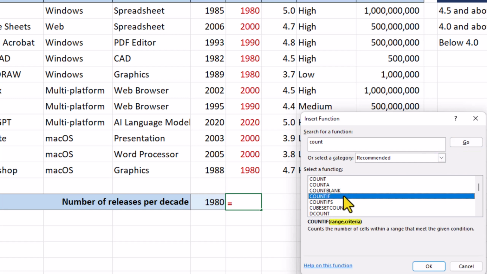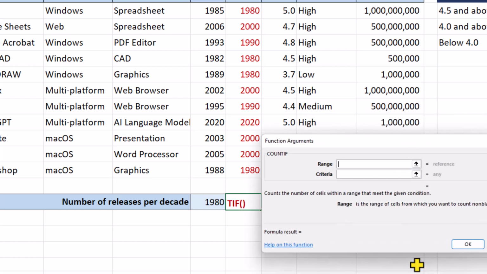We have two arguments for this function. The range is all of the cells that we want to evaluate. Those are located in column F. Now, if we type 1980 in the criteria, the formula will calculate the result to be 4. But when we choose a different decade from the drop-down list, we want the result from this formula to update automatically. Instead of typing in 1980, we can set the criteria to be this cell over here.